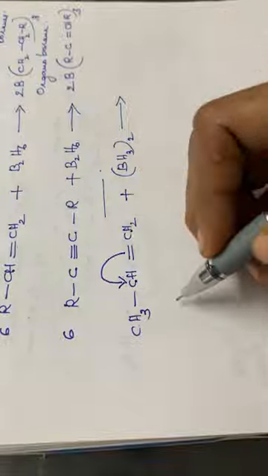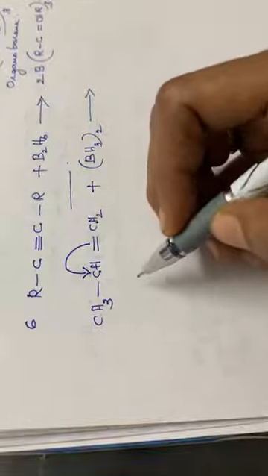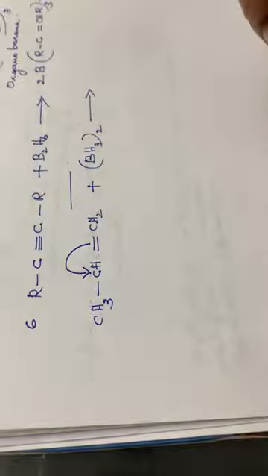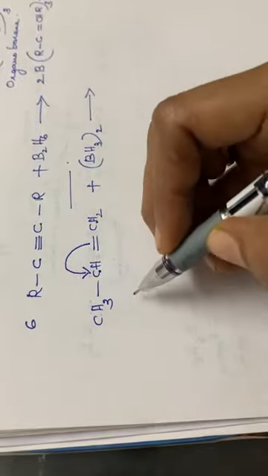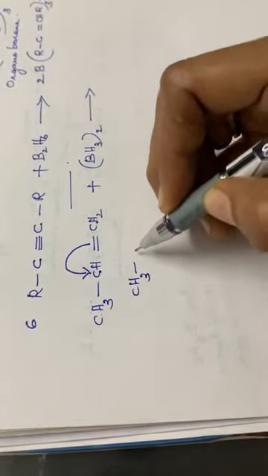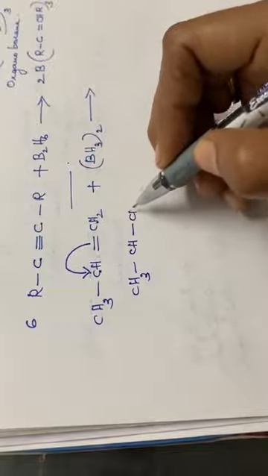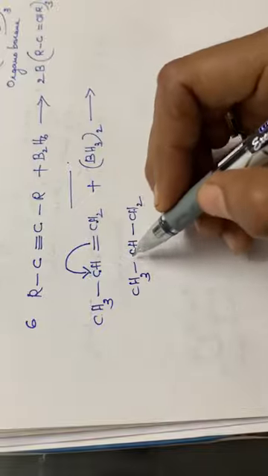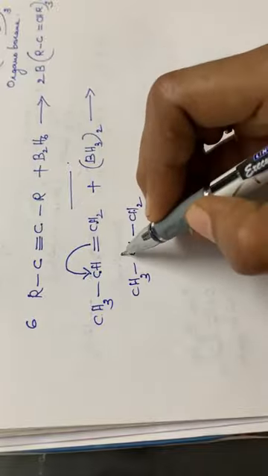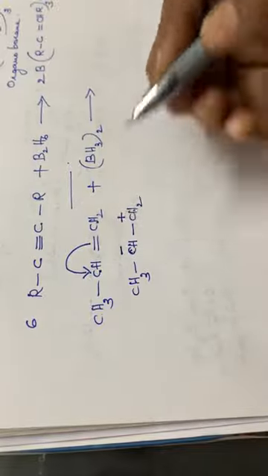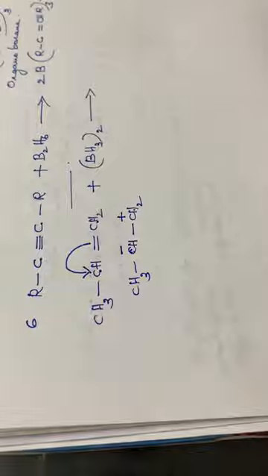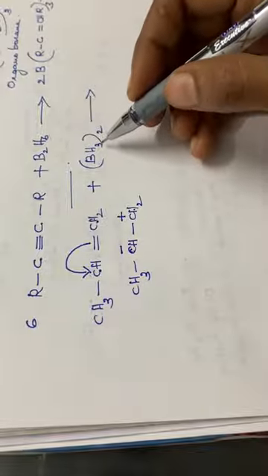I am writing the mechanism, you don't need it, but I'm writing it for your knowledge or information only. So this compound will be in this ionic form, CH3 CH single bond CH2. The double bond is shifted to this carbon atom, so that this carbon atom gets a negative charge, and this one has a positive charge. Then you have to consider this BH3 unit only.